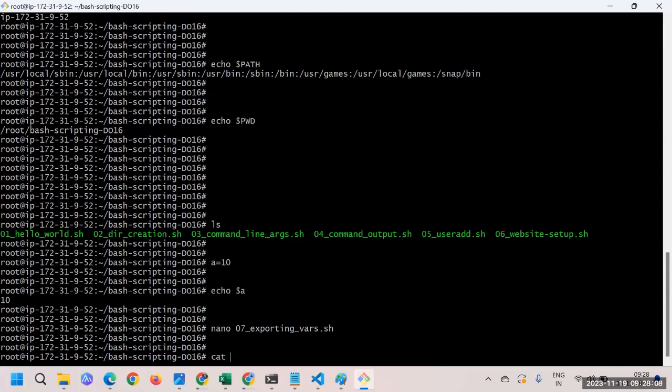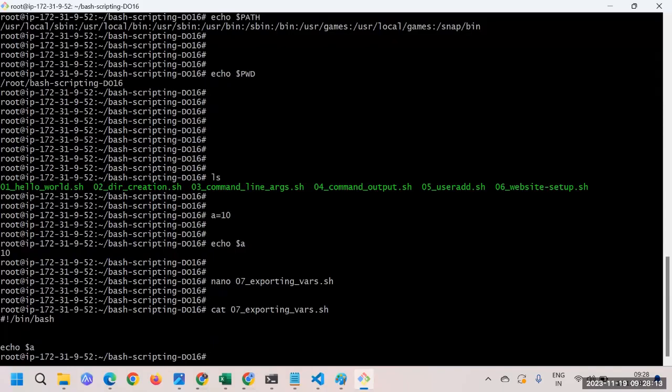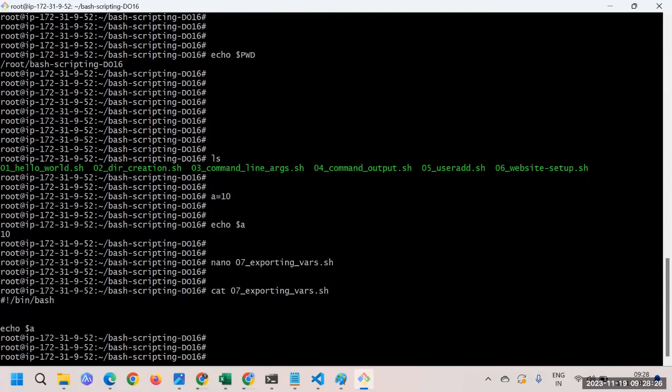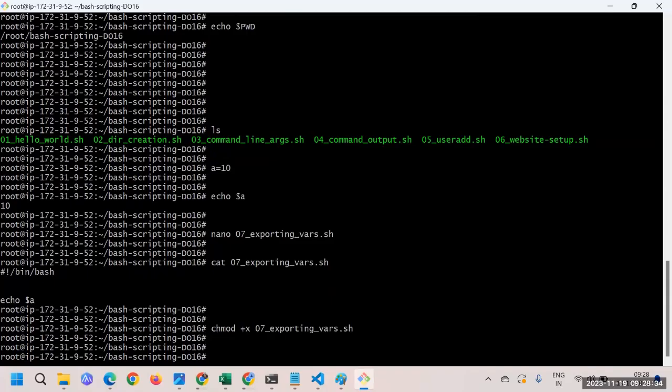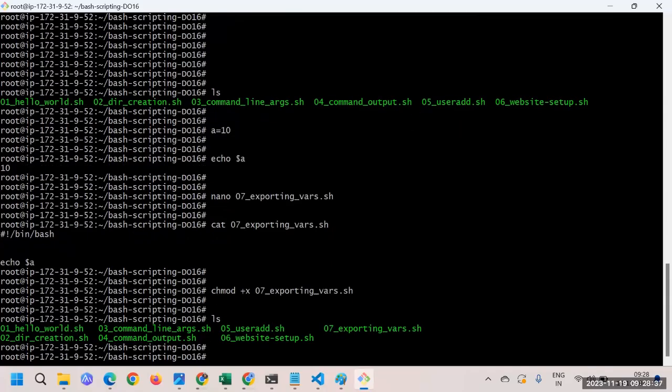Okay. If I show you one more time, that 07 script is simply printing the output, right? Here you can see we got some result, correct? I'm also doing the same thing here. Now I'll say chmod, that is the execution permission we have to give. So I'll say 07. And now we do have the permission. You can see it in green color, which is how a script with permission looks. And let me try to execute it.